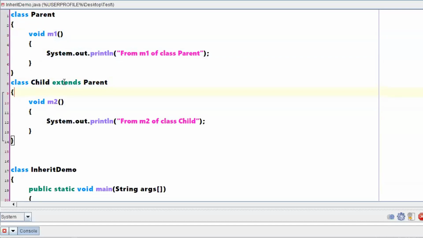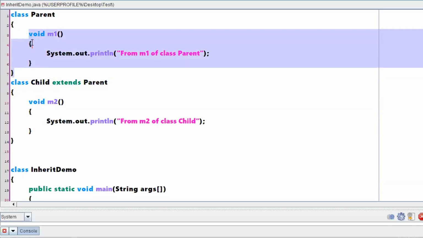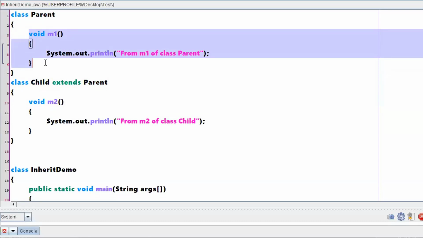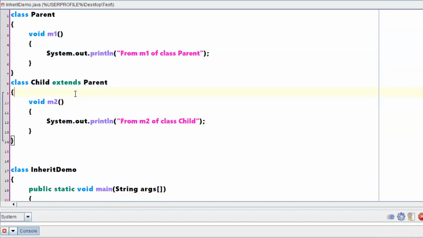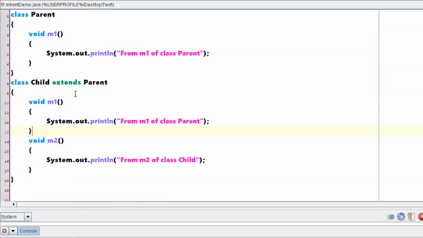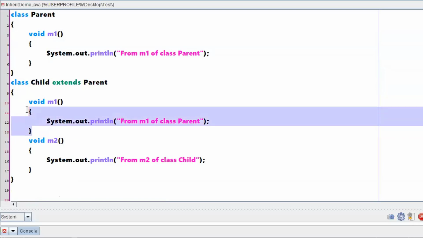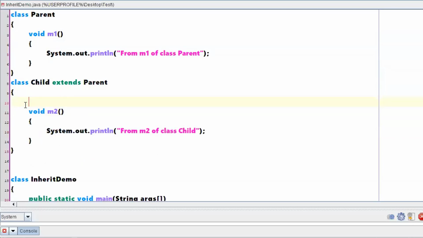So after I write extends, your internal program will be something like this, right? I'm just copy-pasting, but internally it will not be the case. Internally, this is how the program looks. So this particular method will now be available in the child class also, right? No need to copy-paste, but if you are using just the extends keyword, your JVM will do this work for you automatically, right?